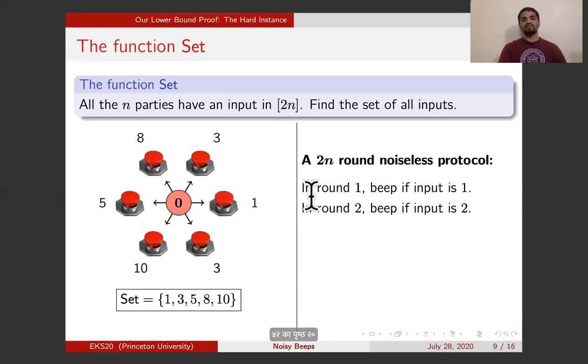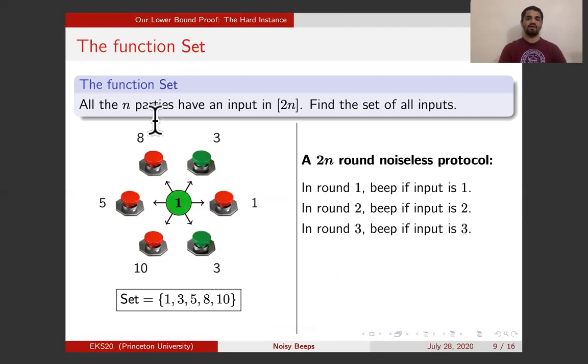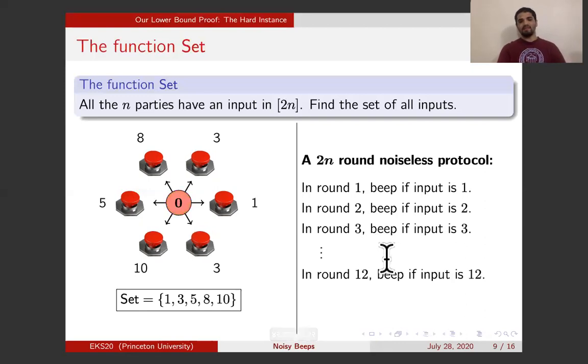In the next round, the parties will beep if and only if their input is 2. Here, none of the parties will beep, so the channel will give them the value 0, and they will know that 2 is not in the set. Similarly, in the third round, these two guys will be beeping, the OR will be 1, and the parties will know that 3 is in the set. And this will go on till round 12, which is round 2n, where the parties will not beep because they don't have the input 12, and they'll know that 12 is not in the output set.